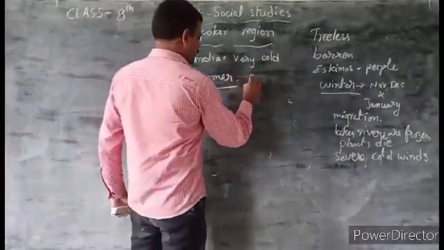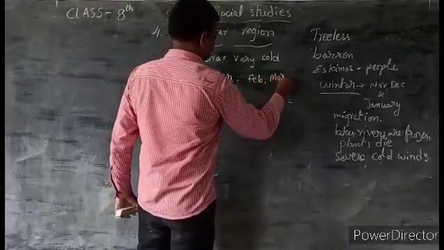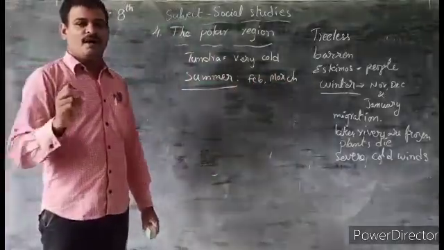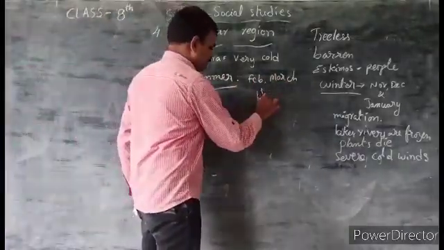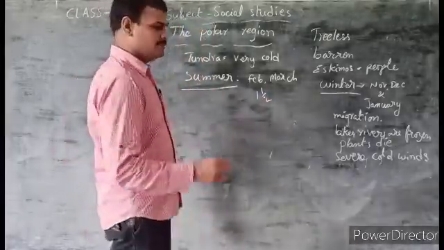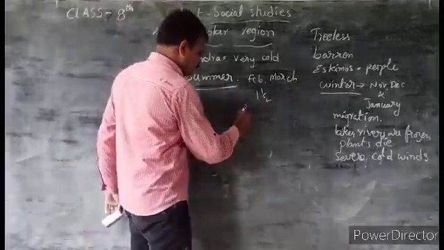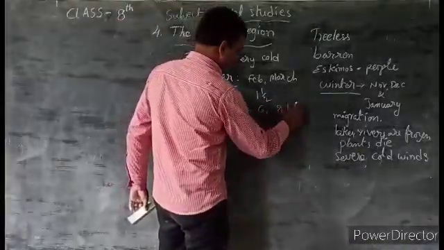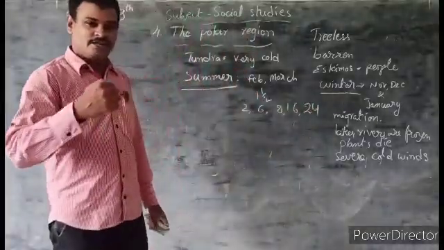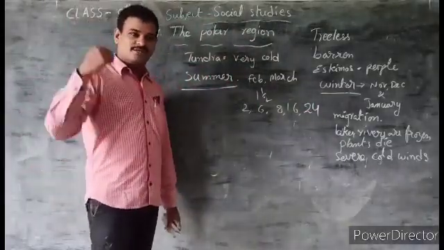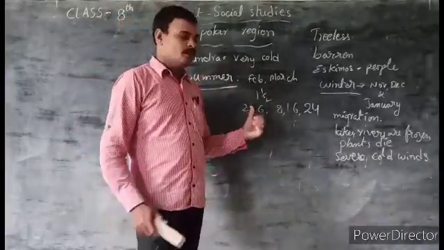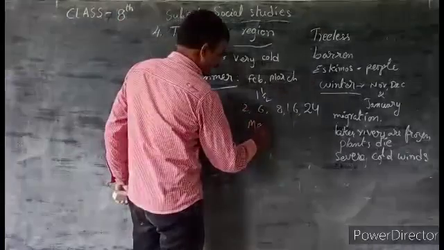It begins in February and March. In the beginning, the sun appears only for an hour and a half, 1.5 hours. After that, gradually, the duration of daytime increases to 2 hours, 6 hours, 8 hours, 16 hours, later 24 hours. Means the entire day, 24 hours, the sun appears here. So the sun never sets in this season, particularly May to July.